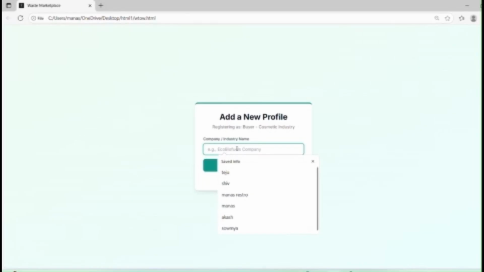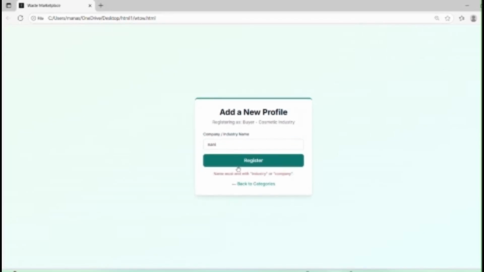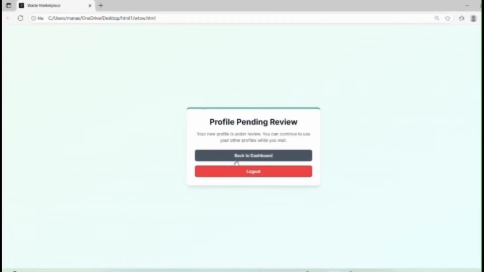Let me enter the company name. Now here, if you don't enter the company name properly, and if you don't mention company in the name bar, it doesn't allow you to register. So once I enter it as a company, it accepts and you can register.